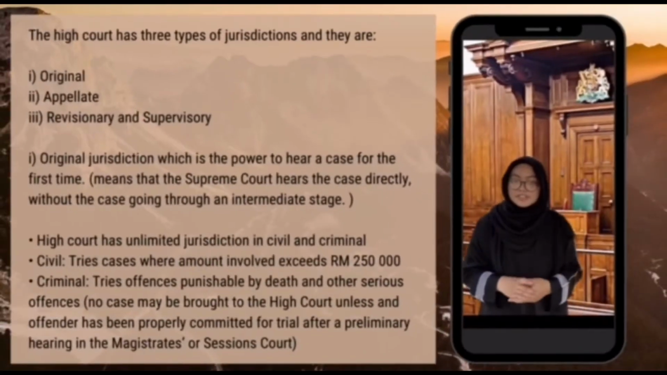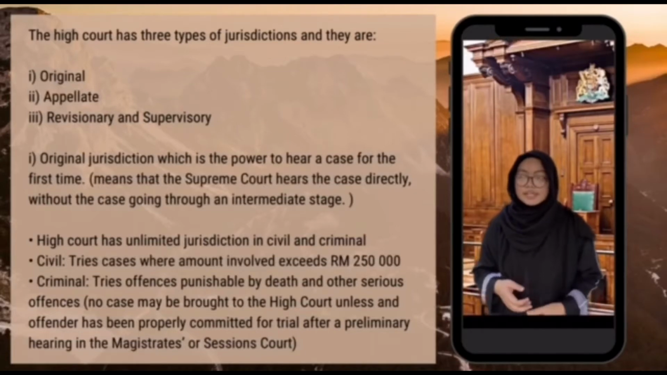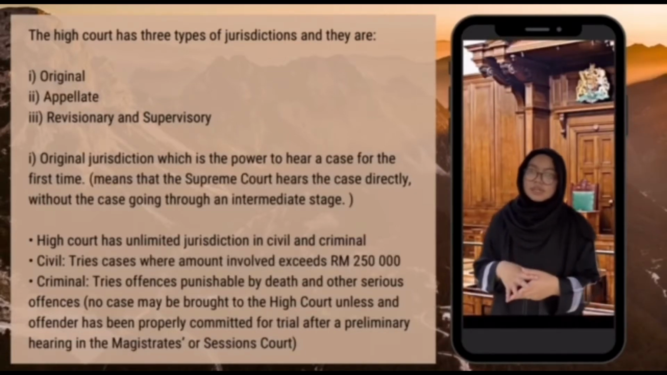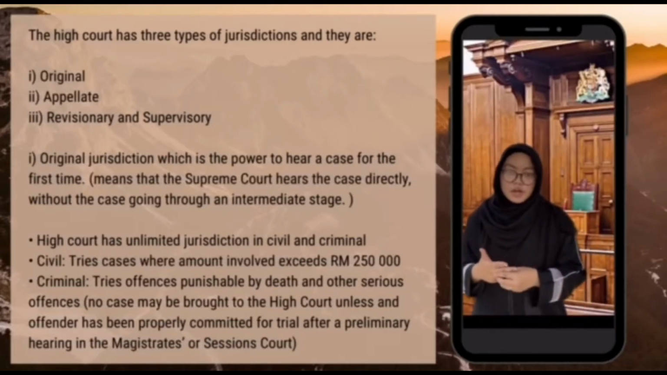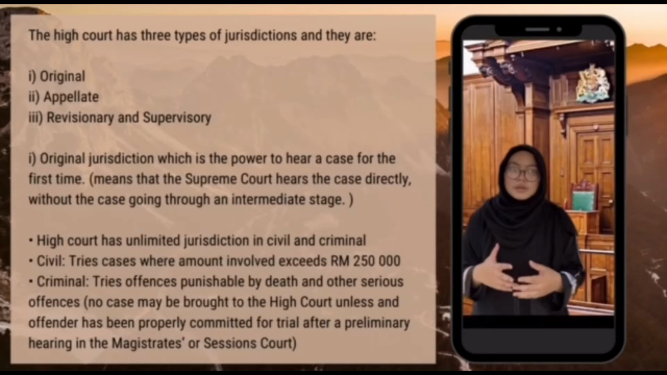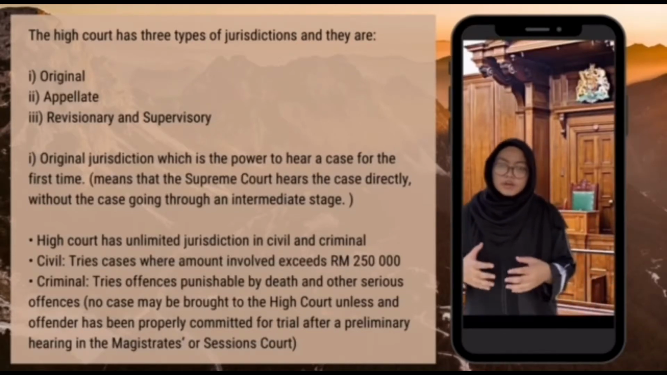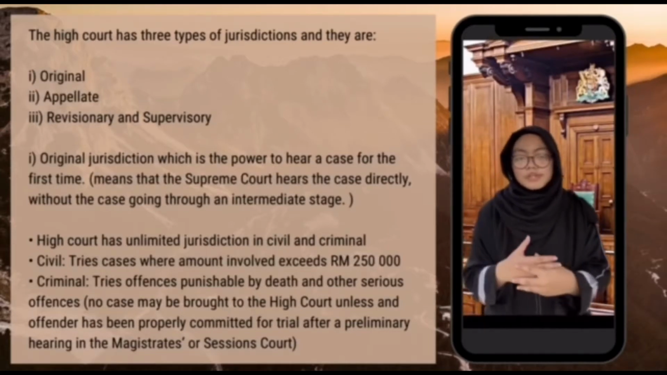Assalamualaikum warahmatullahi wabarakatuh. I will be talking about the functions and the operations of the High Court. There are 3 jurisdictions of the High Court: original, appellate, and supervisory and revisionary. For original, it means the power of the court to hear a case for the first time. The High Court has unlimited jurisdiction over civil and criminal matters.